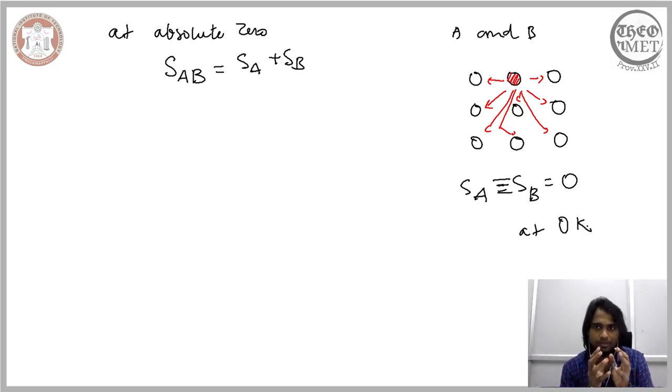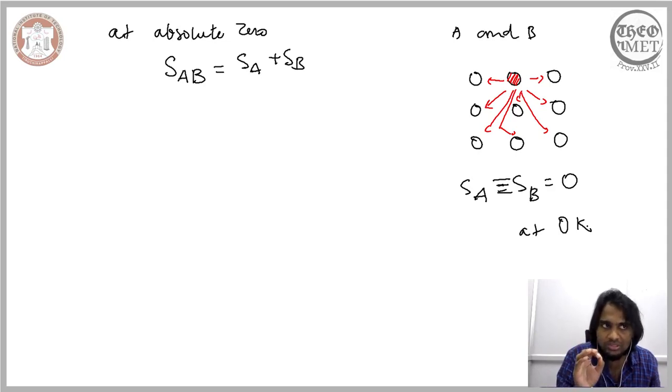The reason the entropy of pure homogeneous elements is 0 at absolute 0 is because, in order to introduce entropy in a crystalline solid, which has a regular arrangement of atoms with specific positions, we need a defect, we need a vacancy.